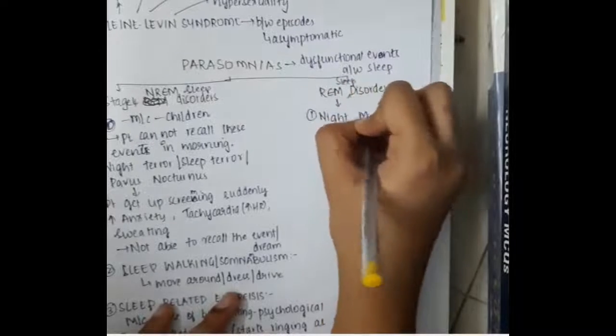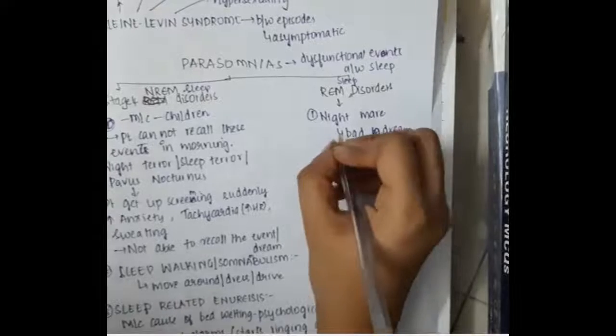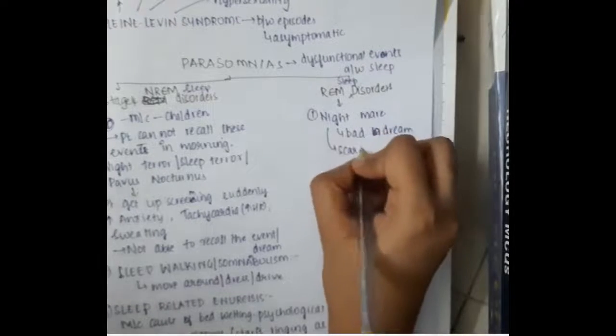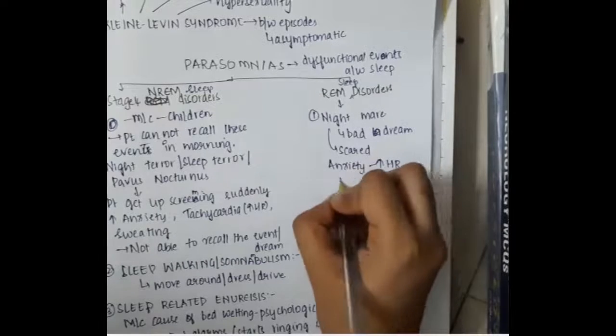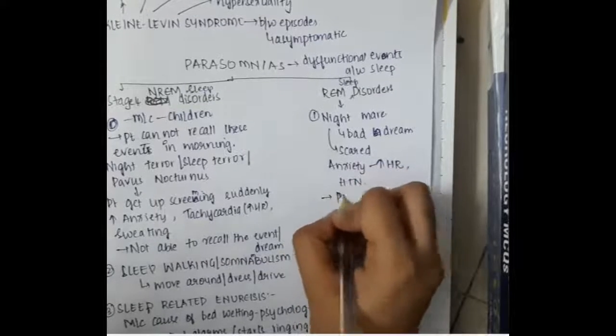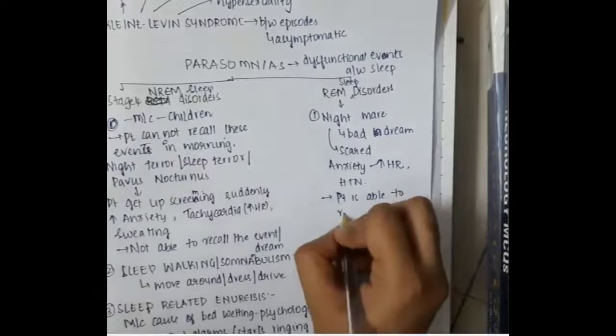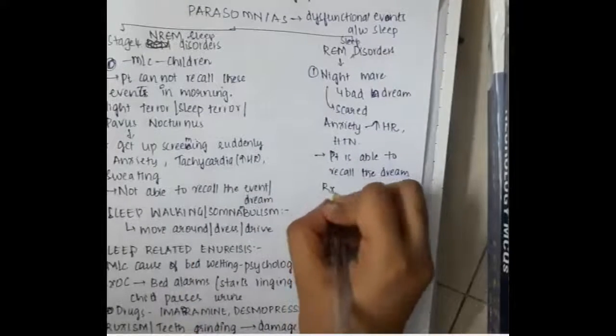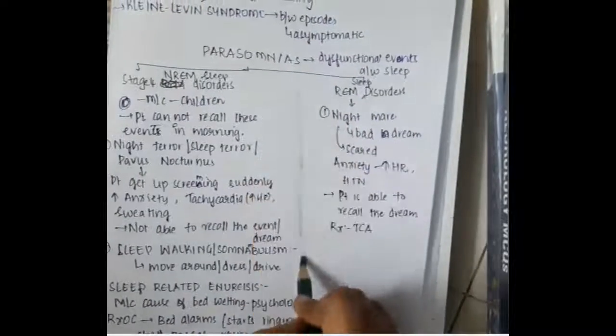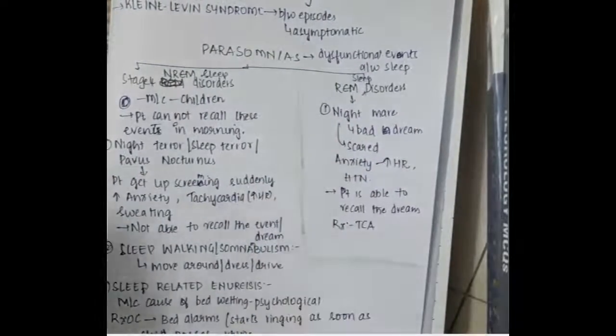Then REM sleep disorders include nightmares, that is bad dreams. Here the person is scared and has anxiety with increased heart rate and hypertension. Here the patient is able to recall the dream. In REM sleep, dreams can be recalled. Treatment is tricyclic antidepressants, which are given for these sleep disorders.